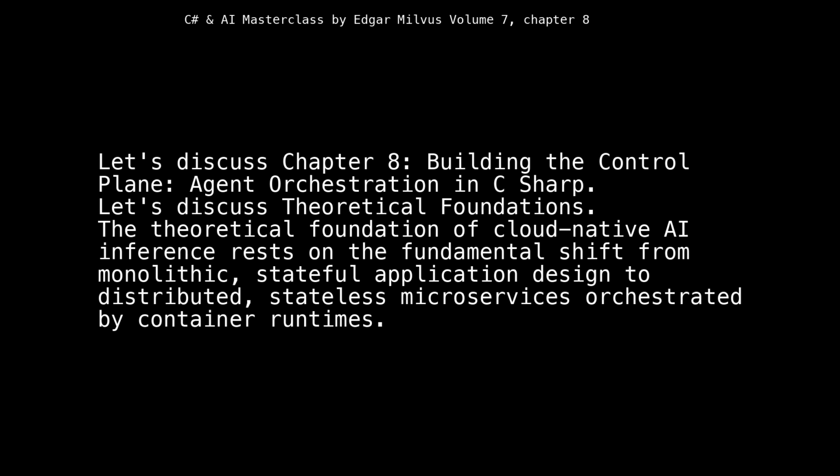Let's discuss Chapter 8, Building the Control Plane, Agent Orchestration in C#. Let's discuss theoretical foundations. The theoretical foundation of cloud-native AI inference rests on the fundamental shift from monolithic, stateful application